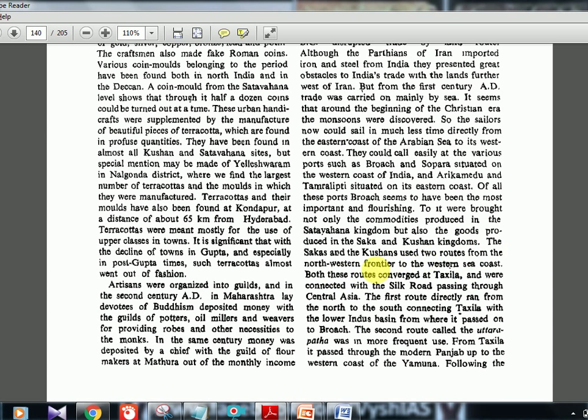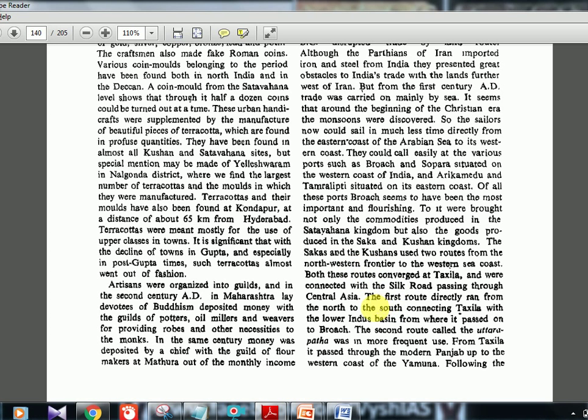Both these routes converged at Taxila, and Taxila is near Gandhara, in present-day Pakistan, and was connected with the Silk Road passing through Central Asia. So Taxila is the meeting point. Now why am I repeating this 2-3 times? Because there is one more meeting point which you will learn in the next paragraph. Okay, this is about Shakas and Kushanas.